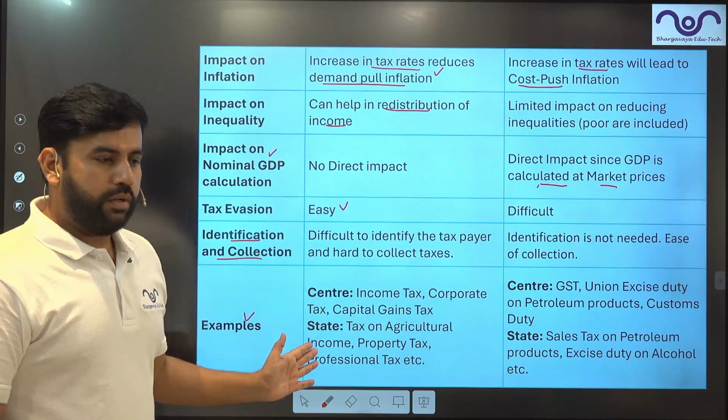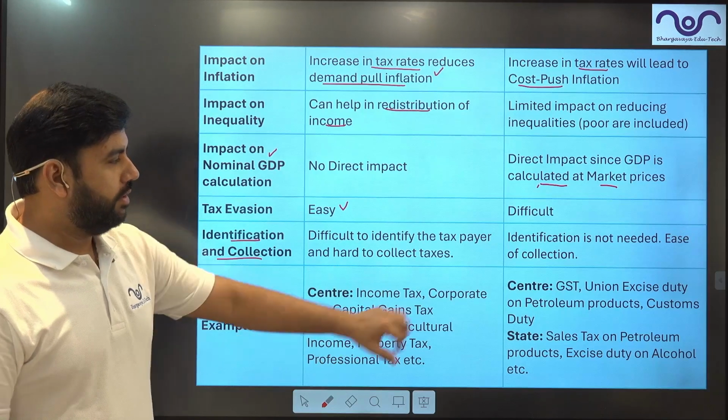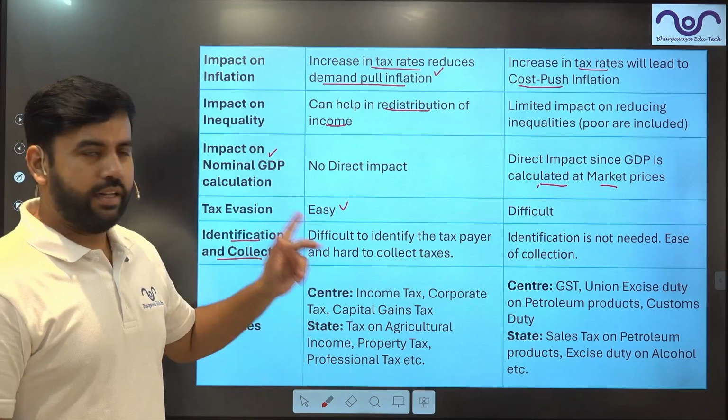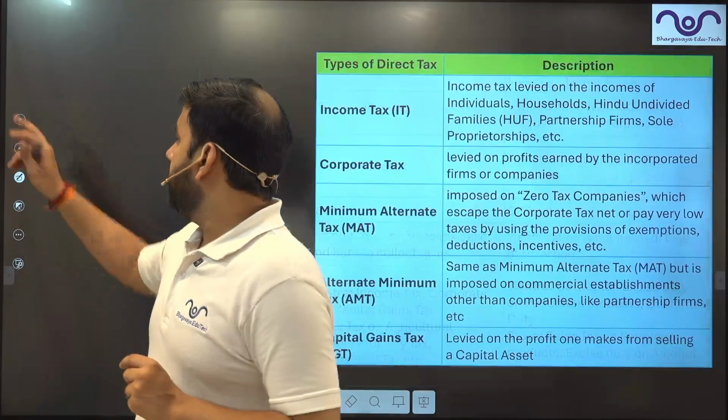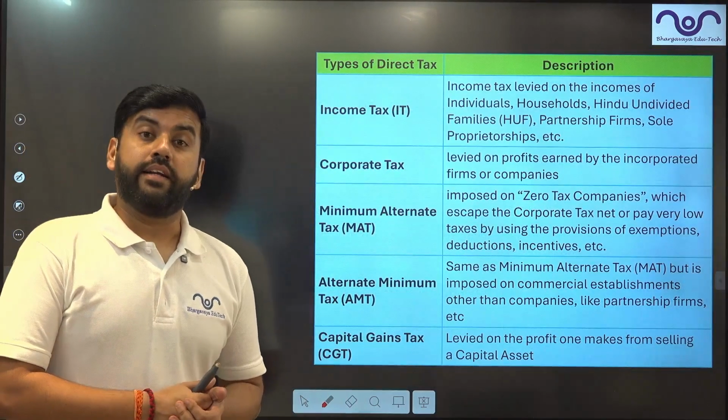Examples, these are the ones. So we have income tax, corporate tax, capital gain tax. I'm going to discuss all of them. Over there you have GST, union duties and others. So let's talk about types of taxes, types of direct taxes.